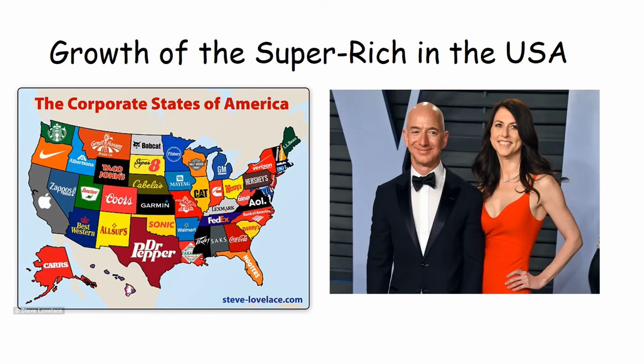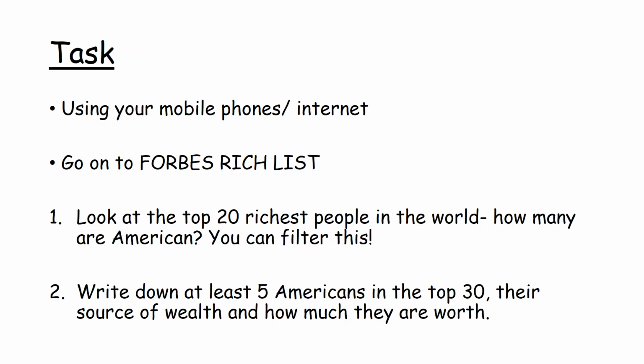Now, there's also been the growth of the super rich in the USA, as we've discussed. So, one of the first tasks that I'd like you to do is, using your mobile phones or the internet, go onto the Forbes rich list. I want you to look at the top 20 richest people in the world and try and look at how many are Americans. You could actually filter this on your phone or on your laptop. I want you to try and write down at least 5 Americans who are in the top 30 richest people in the world, what their source of wealth is and how much they are actually worth. And this is just to let you see how much America does dominate in terms of wealth.